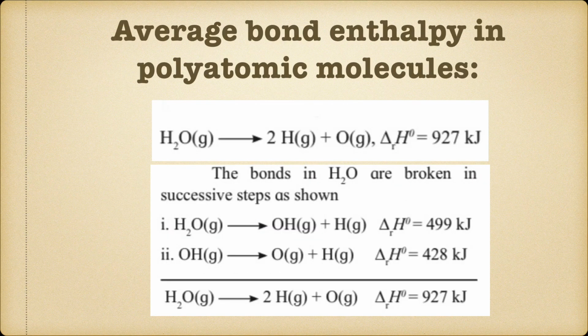Now next we'll see the average bond enthalpy in polyatomic molecules. First we have to understand what do you mean by polyatomic molecules. Polyatomic means many atoms are there in the molecule. Over here, if more than 2 atoms are there, we can call it a polyatomic molecule. Each covalent bond in a polyatomic molecule will have its own specific bond enthalpy.